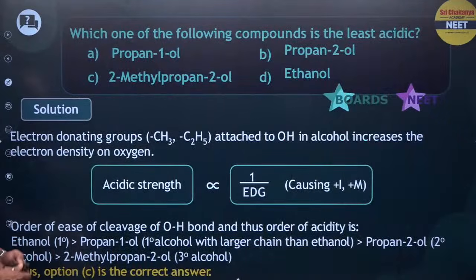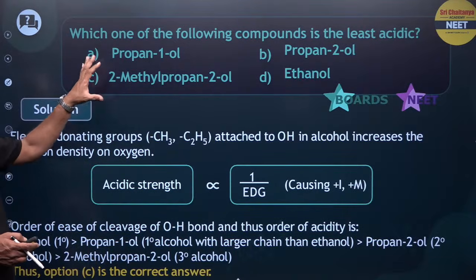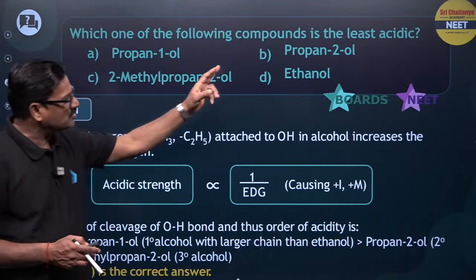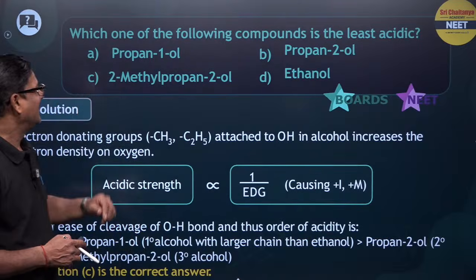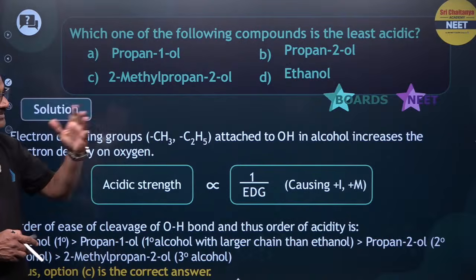And as you know, which of the following compounds is the least acidic? We have to draw the structures. Propan-1-ol is a primary alcohol, propan-2-ol is a secondary alcohol, 2-methyl propan-2-ol is a tertiary alcohol, and ethanol is a primary alcohol.